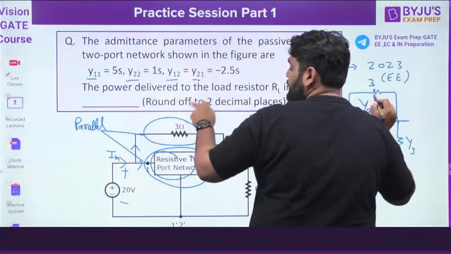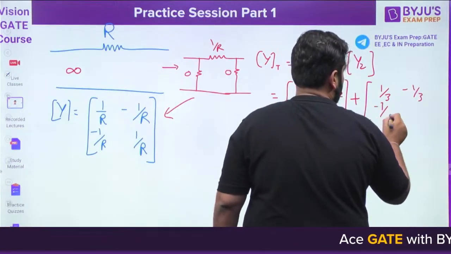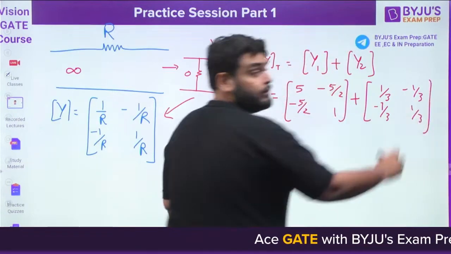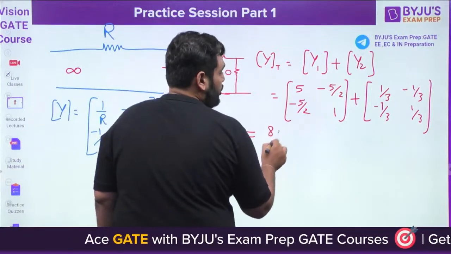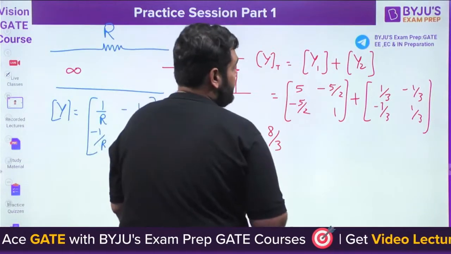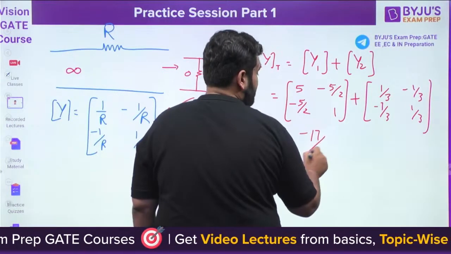Y2 is, given 3, so 1 by 3, minus 1 by 3, minus 1 by 3, 1 by 3. Now you can add up these. So 5 by 2 plus 1 by 3 with LCM 6 becomes 15 plus 2, 17 by 6.